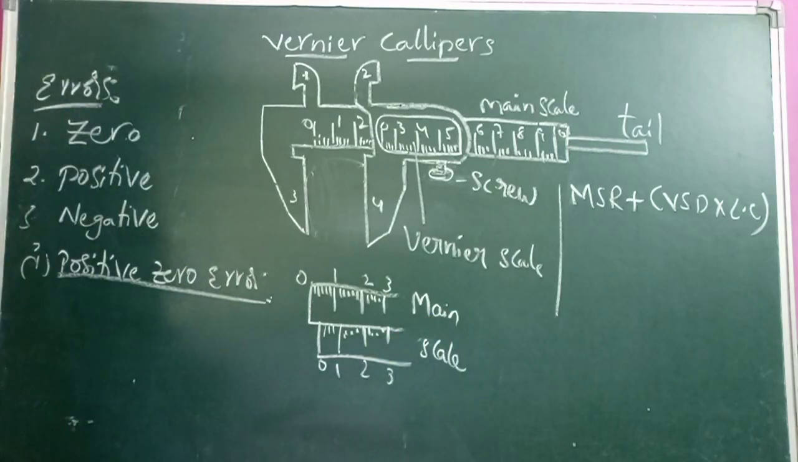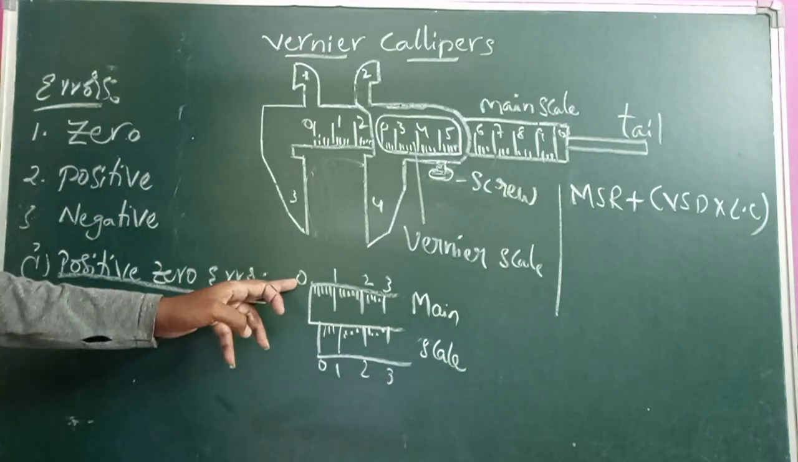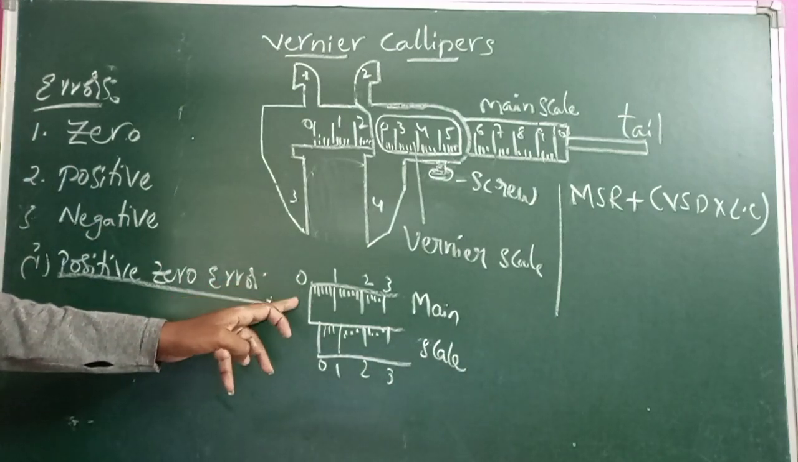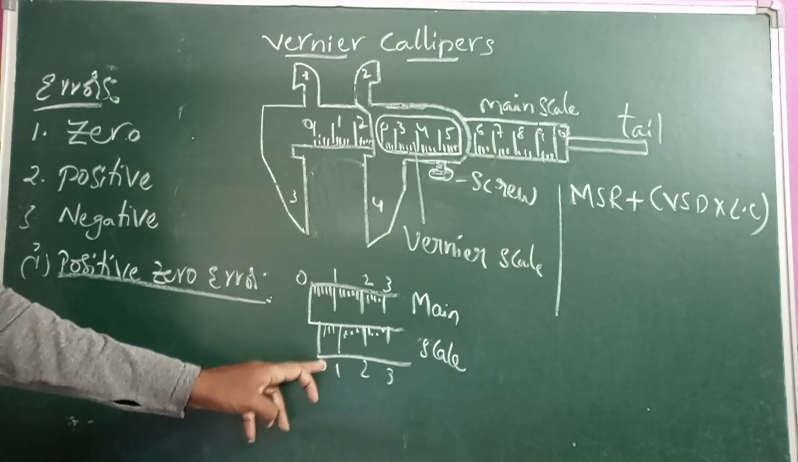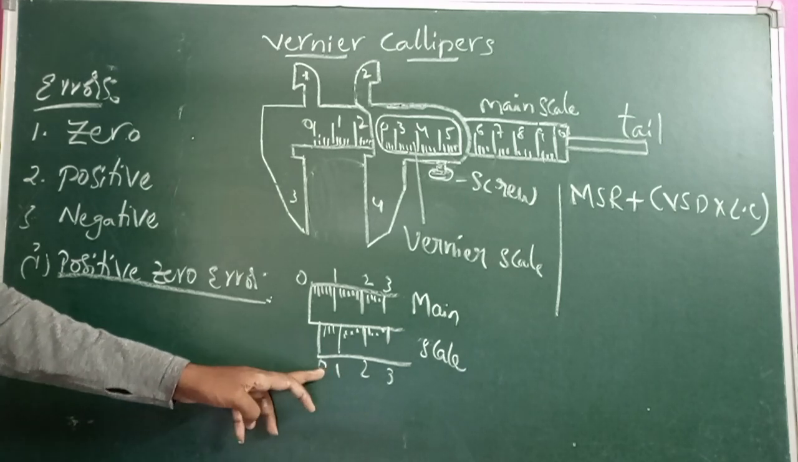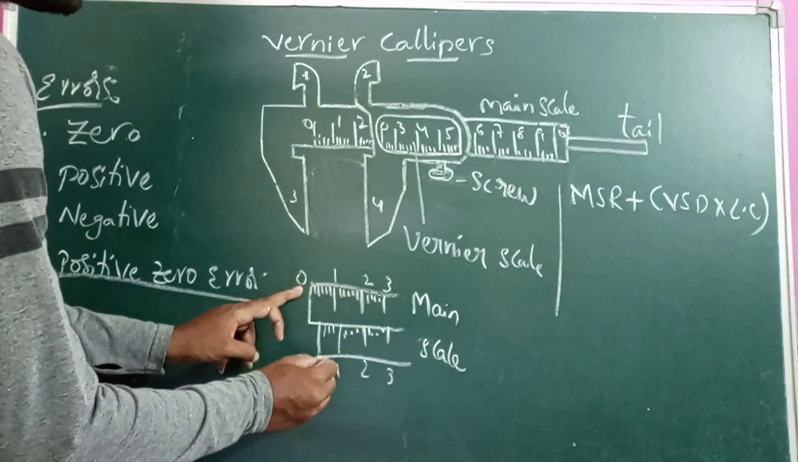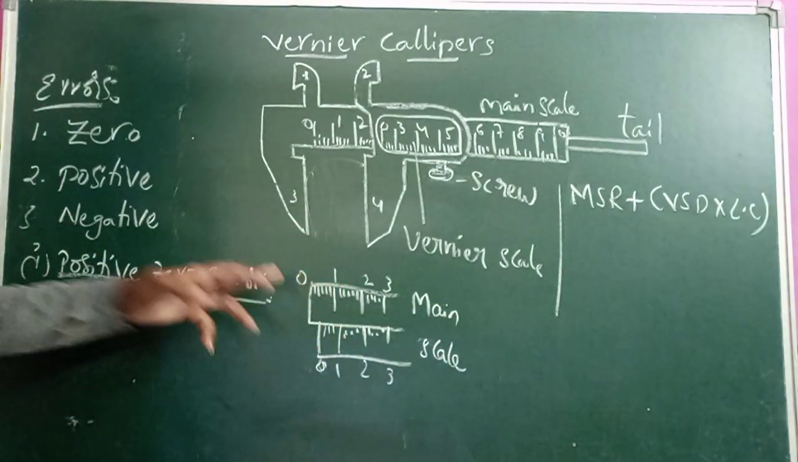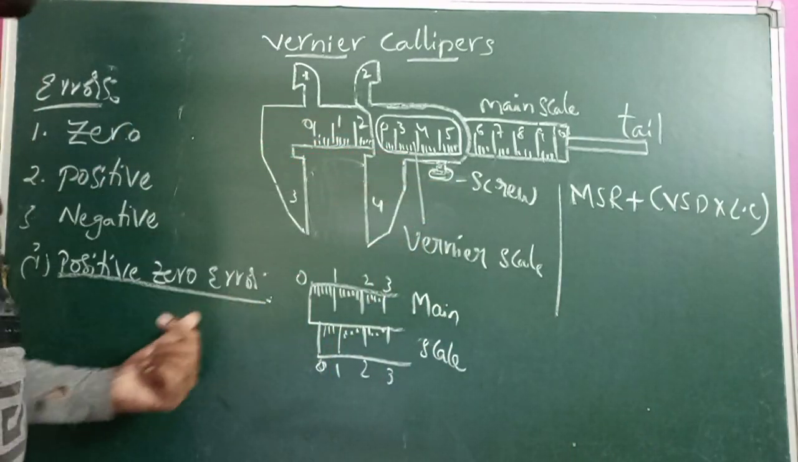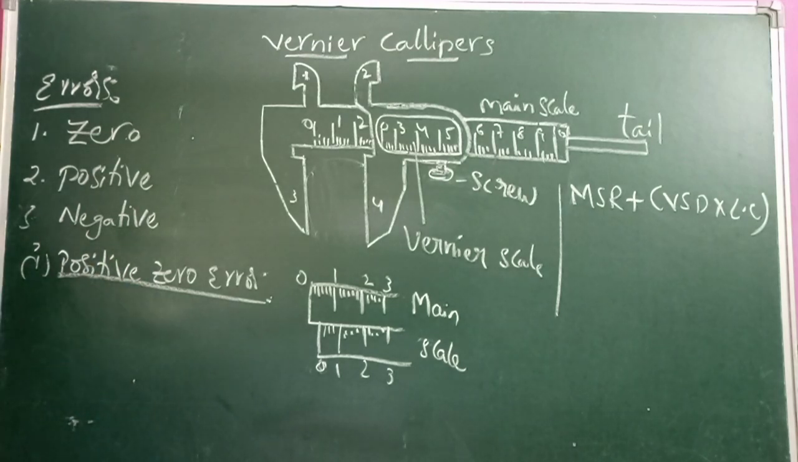If you observe here, the zero of the vernier scale is on the right side of the zero of the main scale. This is the main scale and this is the vernier scale. Since this zero is to the right of the zero of the main scale, this device has positive zero error.